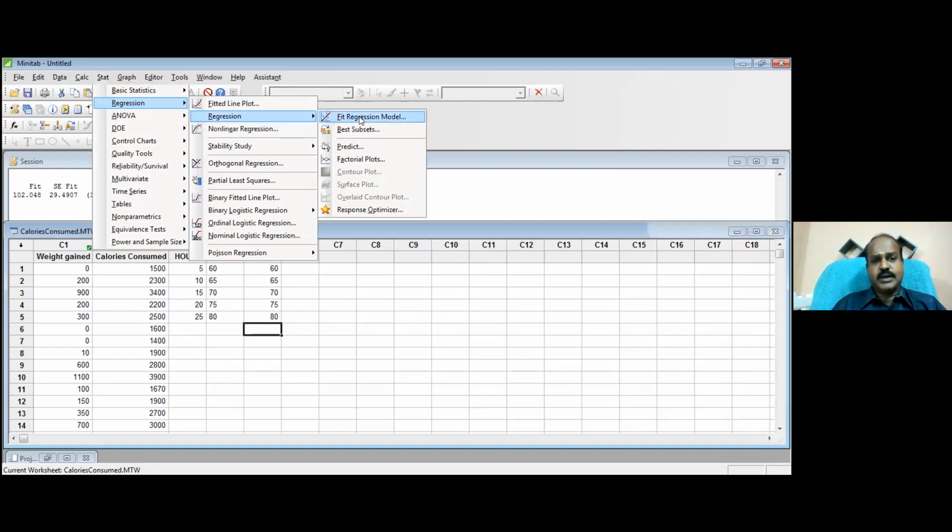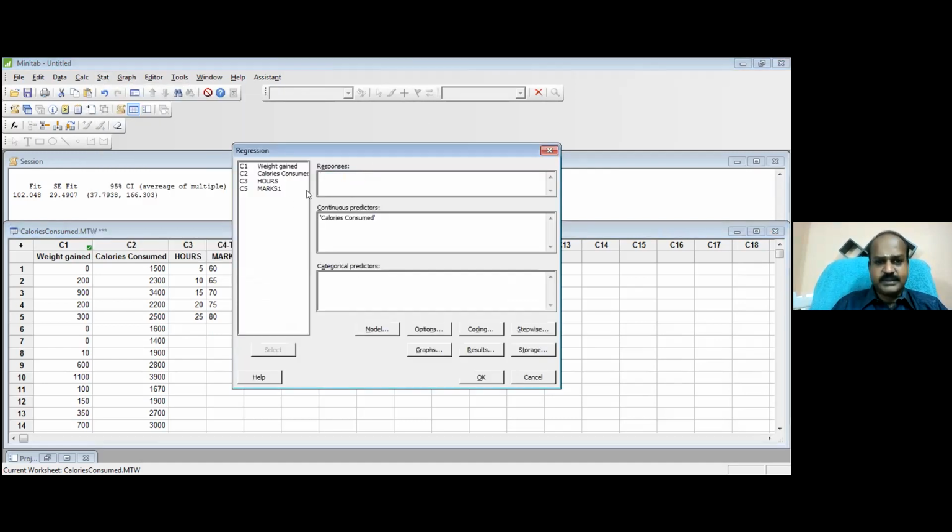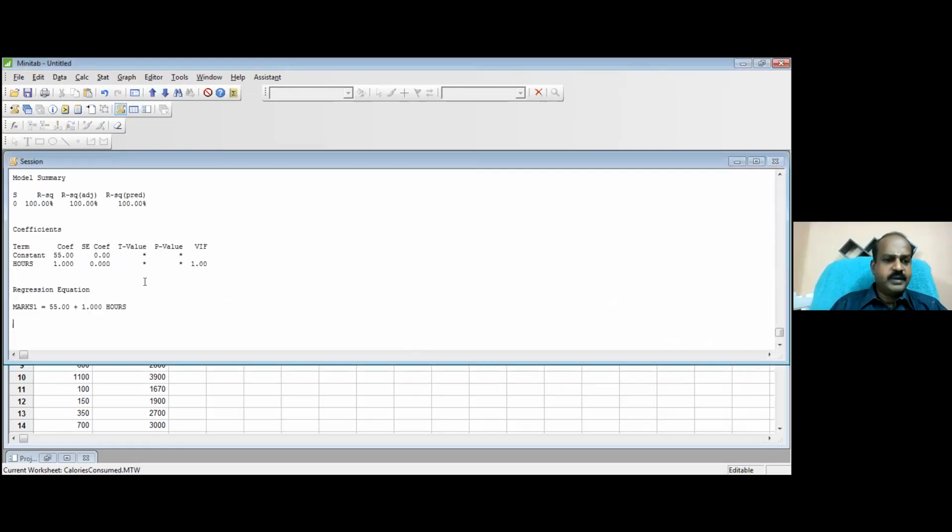Fit Regression Model. What is your response now? Column 5, mark. I select that. And what is your input now? The hours of preparation. Very good. Now I click OK, and the regression equation has come.